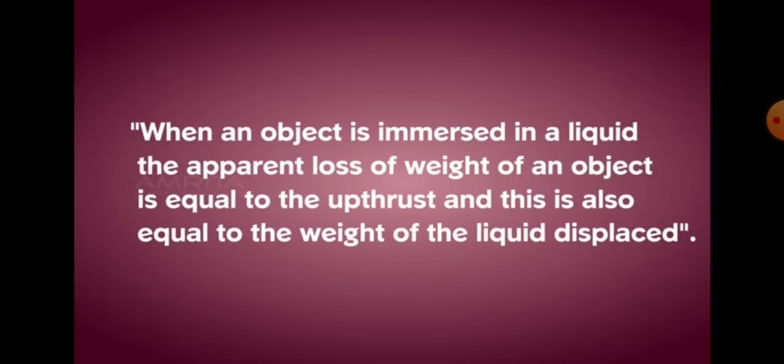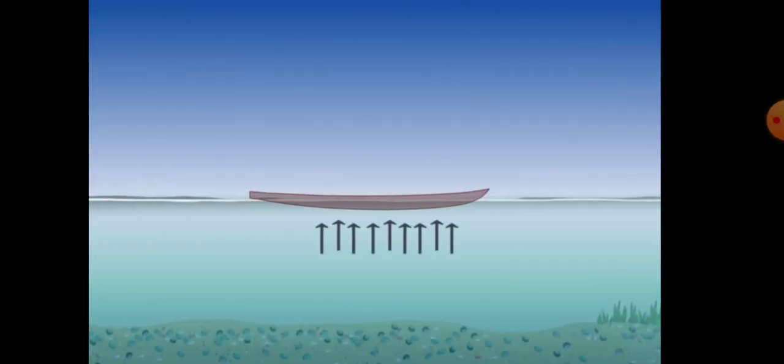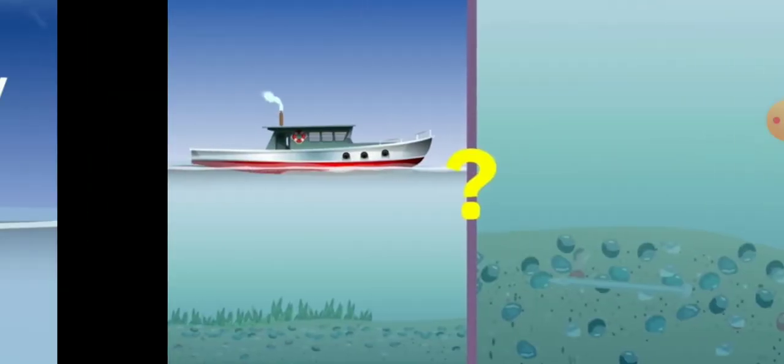Children, the weight of the body always acts vertically downward because of the pull of gravity of the Earth, and the buoyant force is our upthrust, which always acts vertically upward due to the weight of the liquid displaced by it. So, children, here I will show you some applications regarding our Archimedes principle.